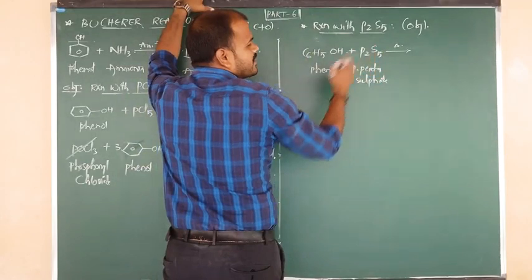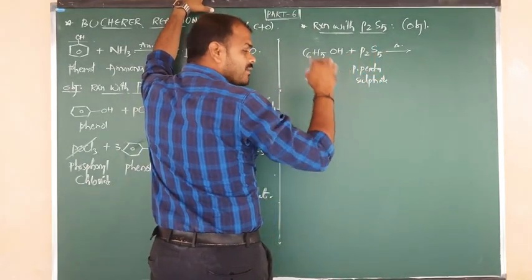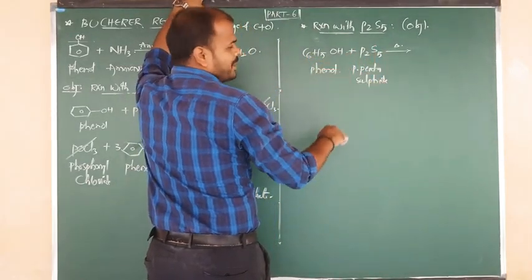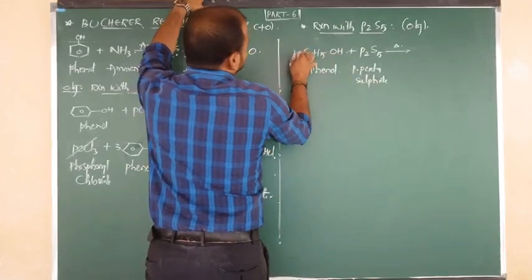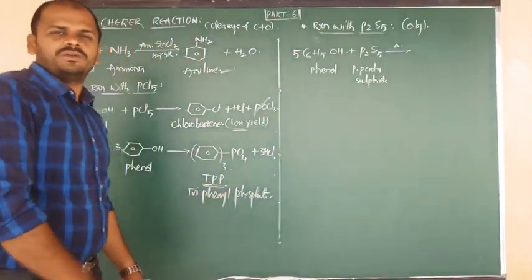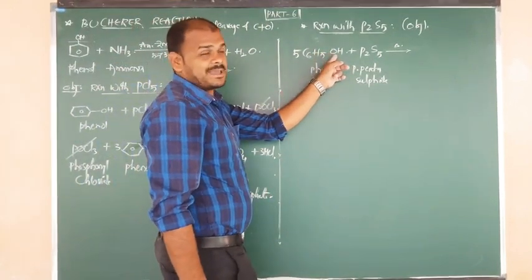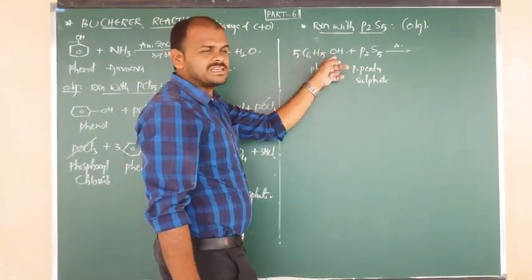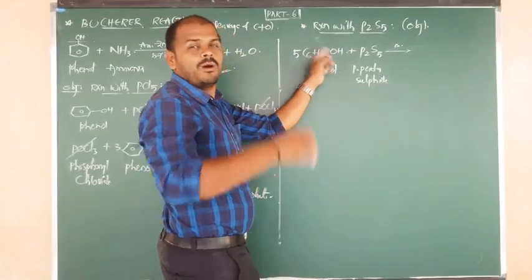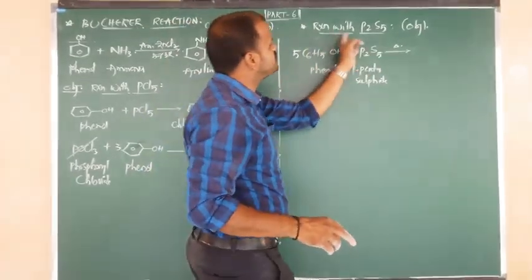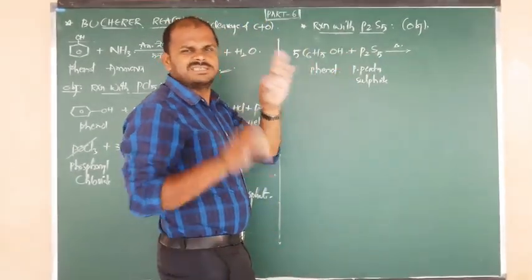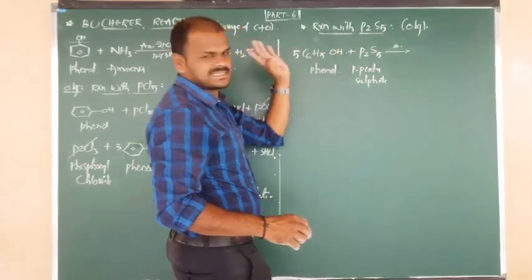Here how many sulfur atoms are there? 5. The 5 sulfur atoms are going to replace 5 oxygen atoms. So here we require 5 moles of phenol. In phenol, 1 oxygen is there, so 5 phenol means 5 oxygen. All 5 oxygens in all 5 phenol molecules are going to be replaced by 5 sulfur. Just replacement of O by S.